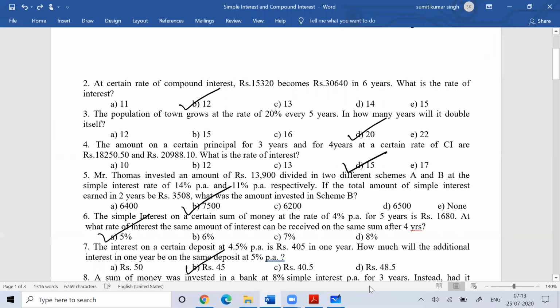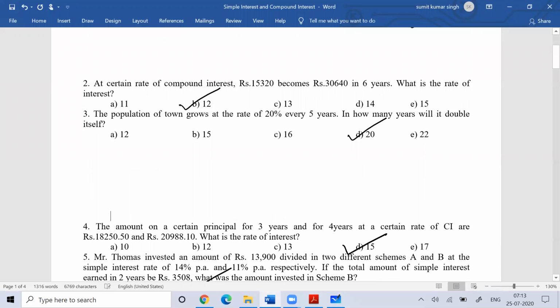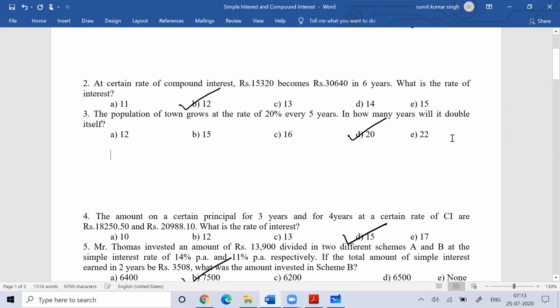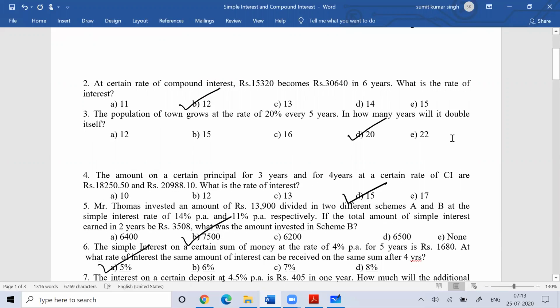You can see this question number 2. So, no, question number 2 is not. Question number 2 we will do later on. Some question I wanted to show you.